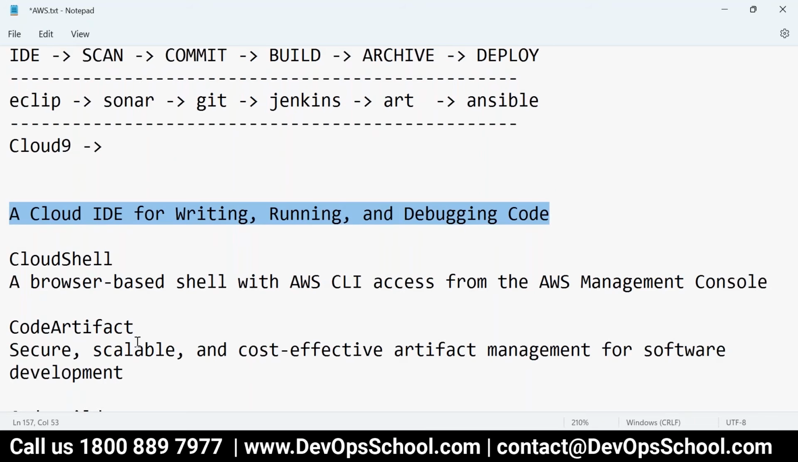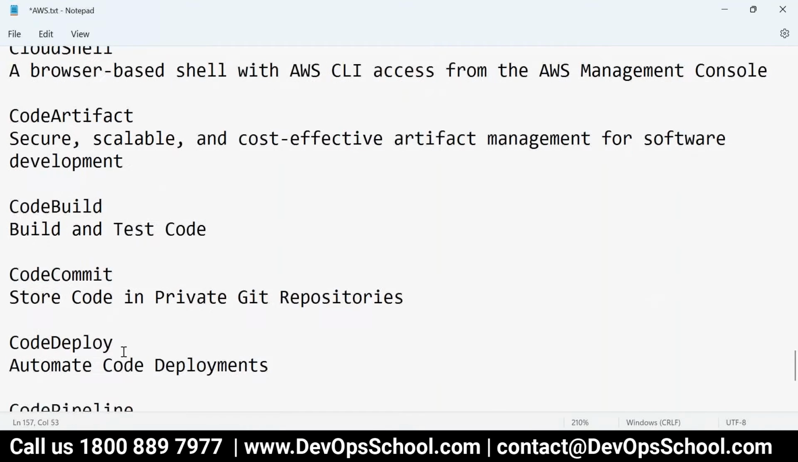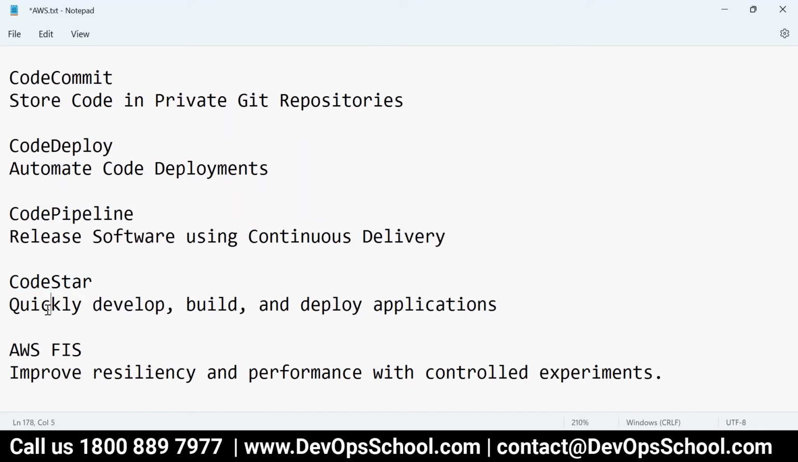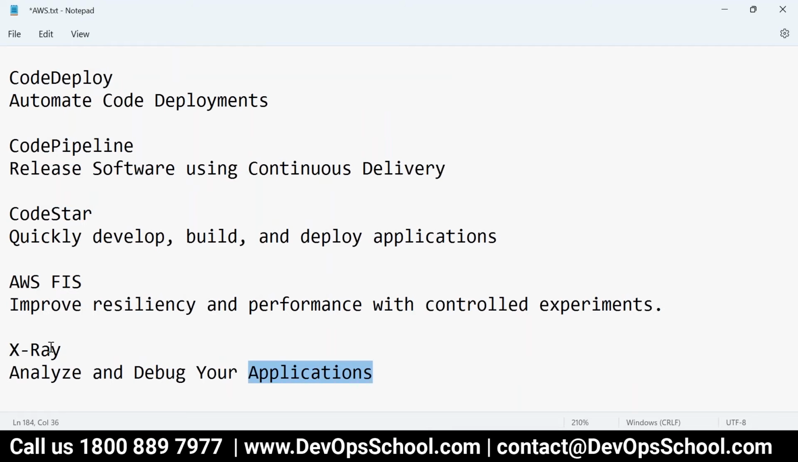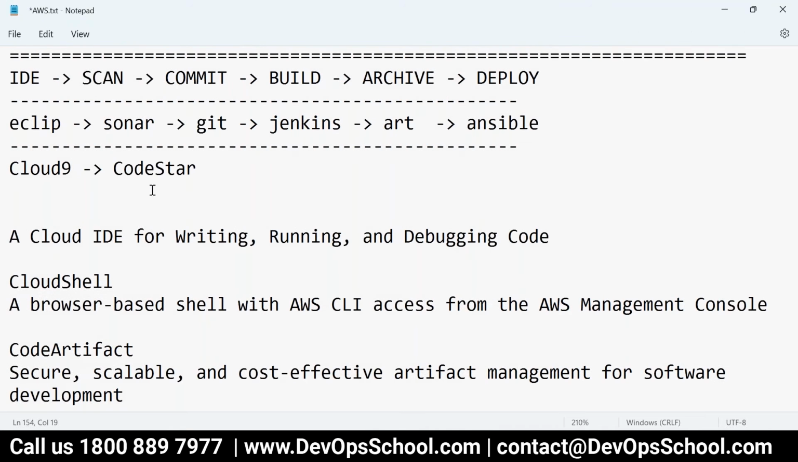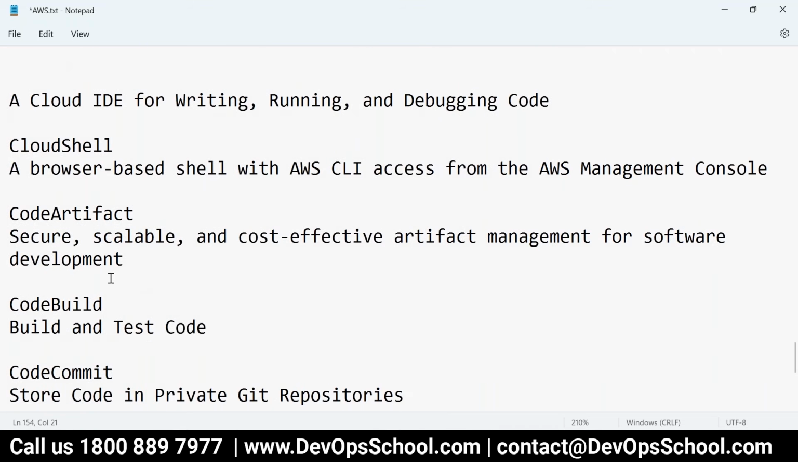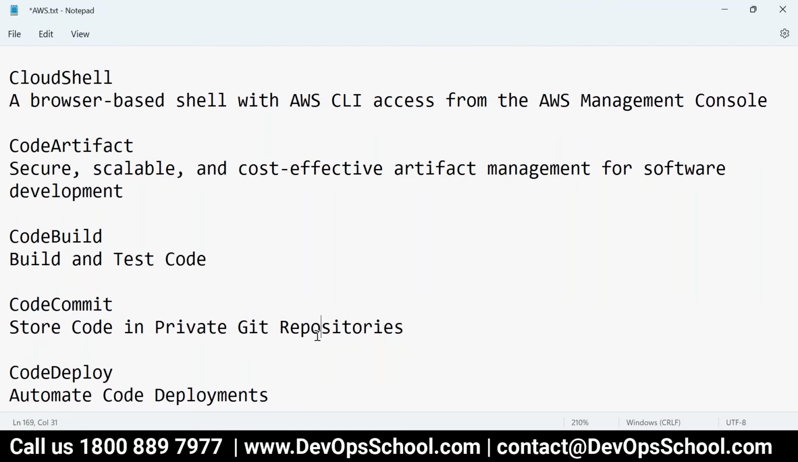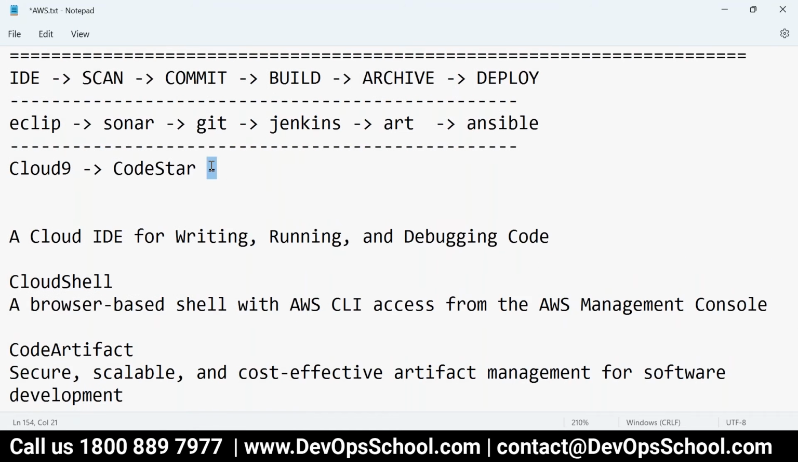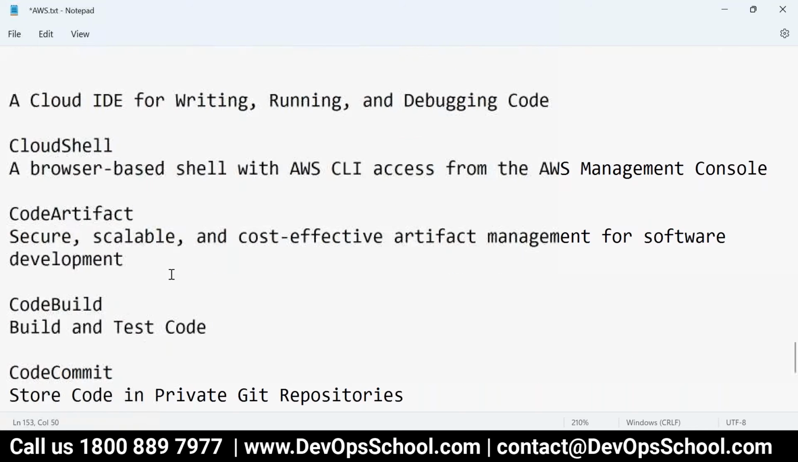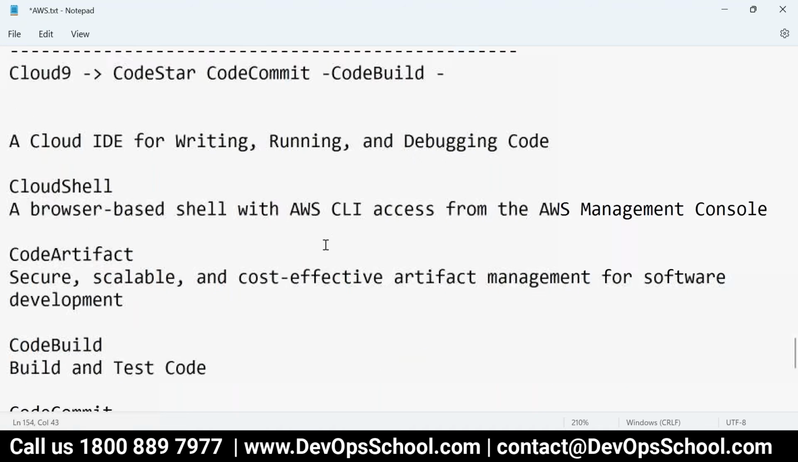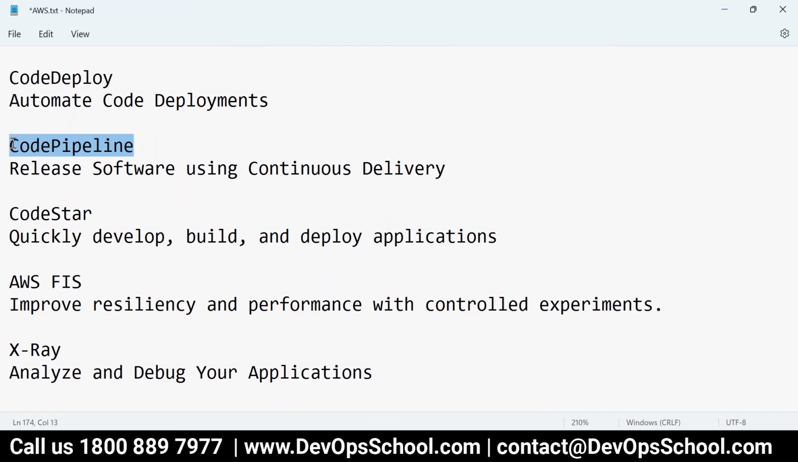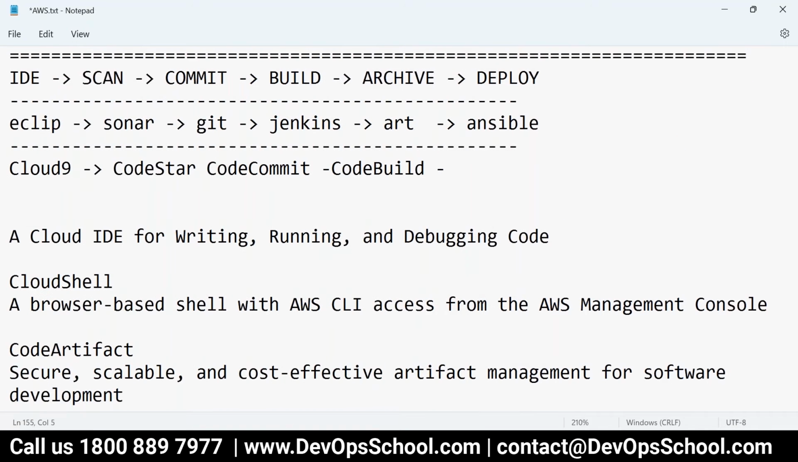Where's CodeStar? CodeStar, here it is. See here, quickly develop, build, and deploy applications. And here you see analyze and debug your applications. So CodeStar. Something like this. Git, where's GitHub? So CodeCommit, store code in a private Git repository. And where's the build? CodeBuild. And here use the pipeline also. CodePipeline, where's this CodePipeline? Here it is. Jenkins. Something like this.